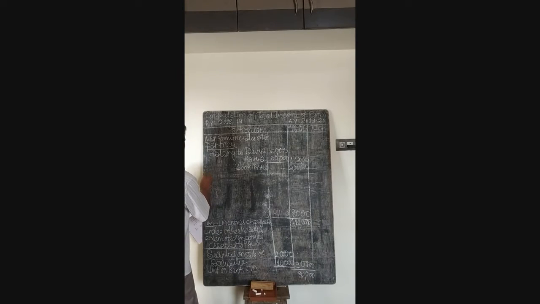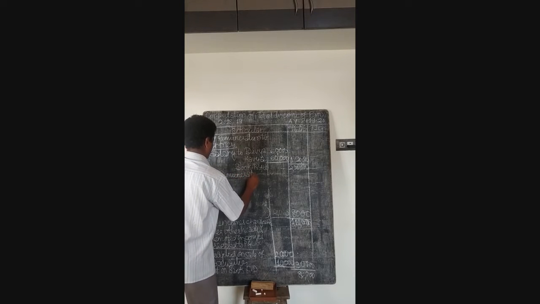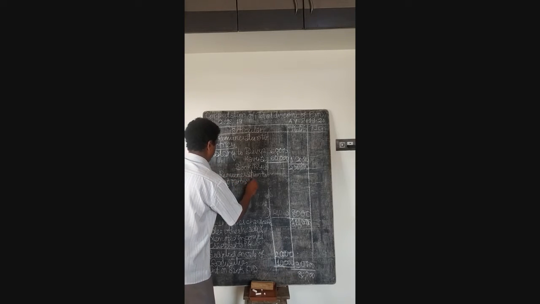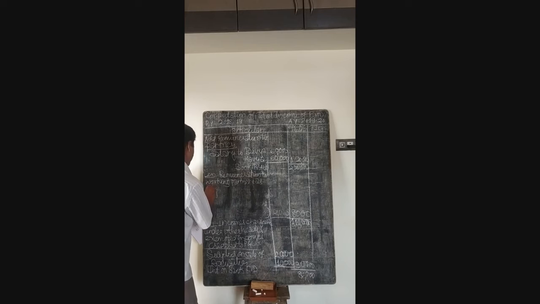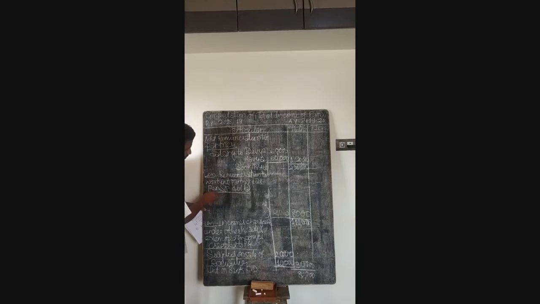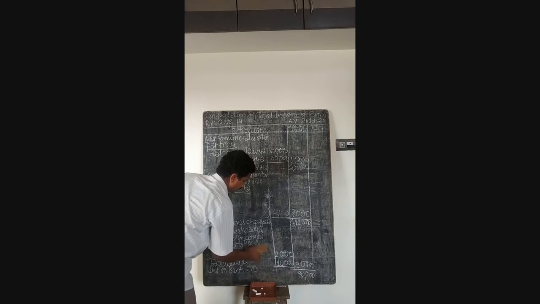So you write here, less remuneration to working partners as per section 40B.